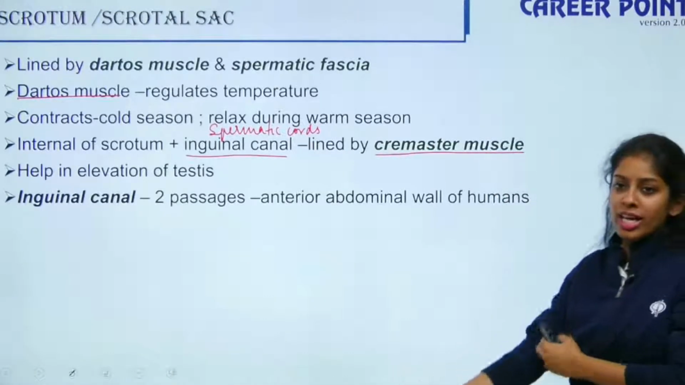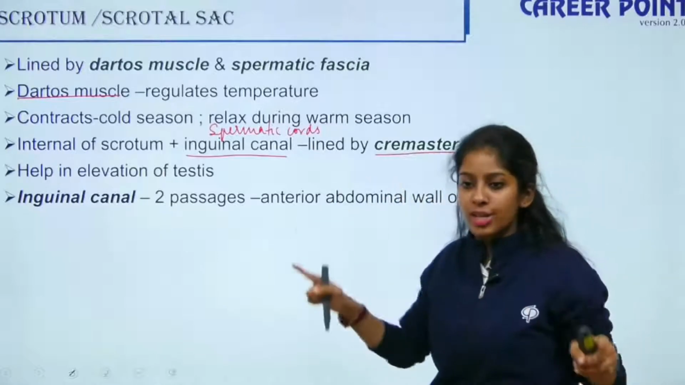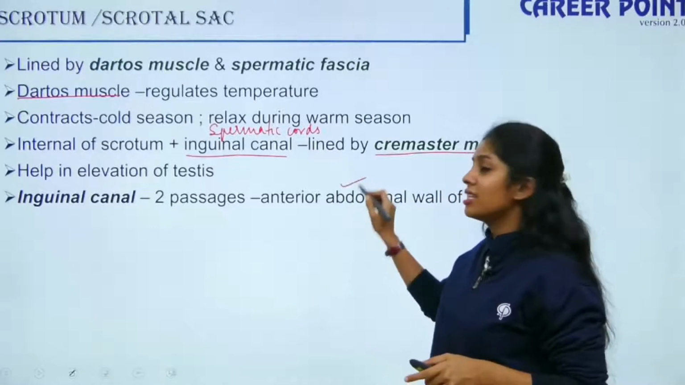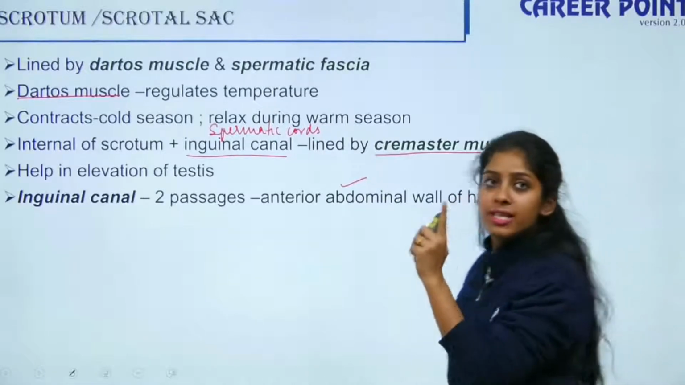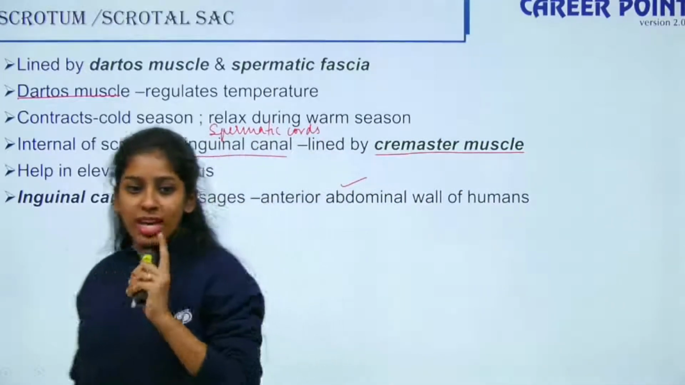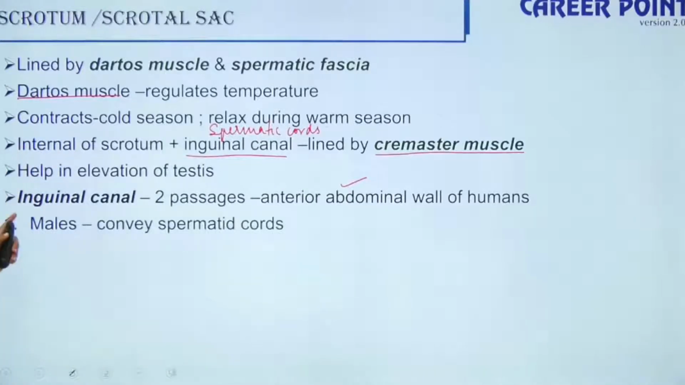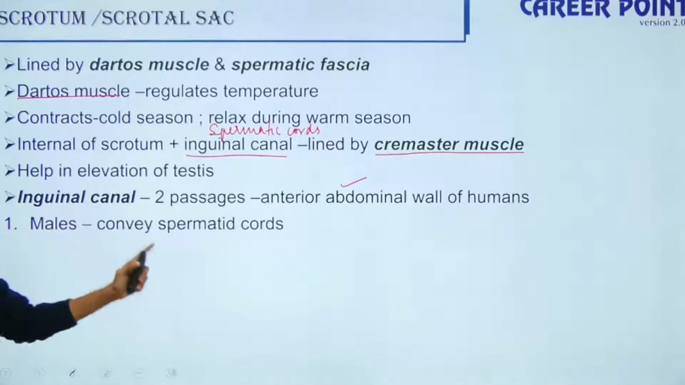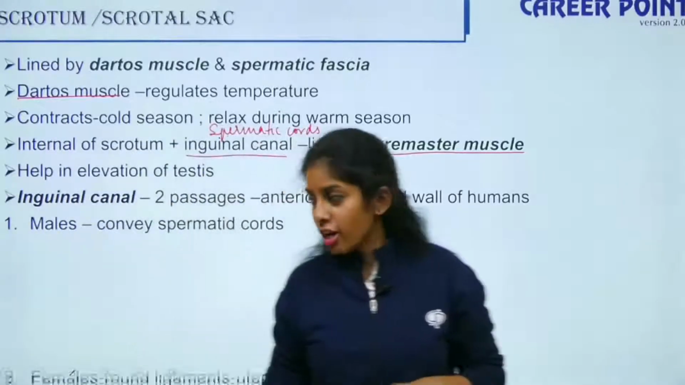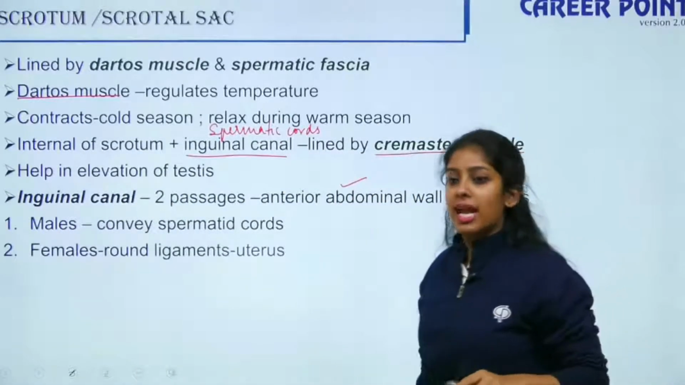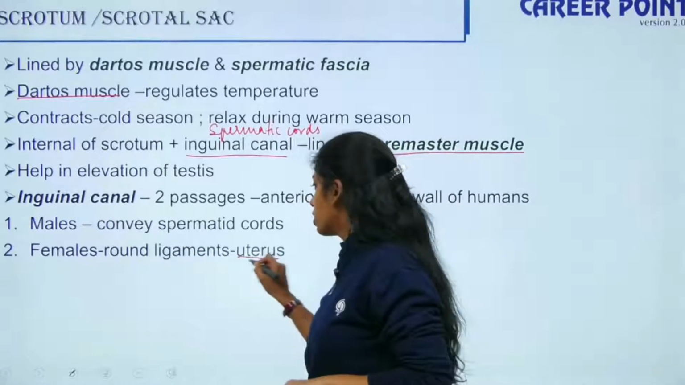So the inguinal canal, it's a canal, right? It has two passages. It is present in the anterior abdominal wall of humans. The inguinal canal is present in both males as well as females. In males, it acts as the spermatic cords. In females, it acts as round ligaments around the uterus.